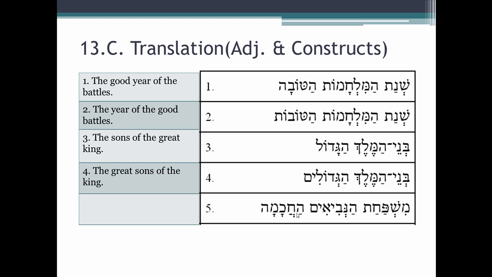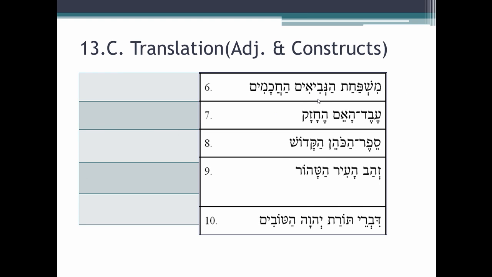We have an adjective with an article on it. So we know the article makes this adjective definite. And so we know about its definiteness. What is its gender and number? Well, it's feminine singular because it has the ah ending, feminine singular ending. So our adjective is feminine singular definite. Now the question, do we have a noun over here that's feminine singular and definite? Yes, we do. And it's this one, mishpachat, which is why the translation is the wise family of the prophets.